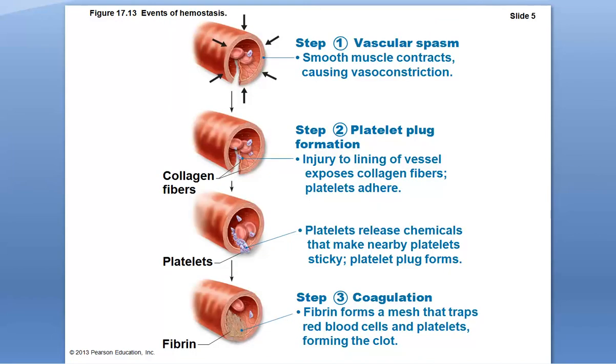Now, if we go back to the overview of these processes, we can liken this to fixing a pipe that's burst in a home. The first step, vascular spasm, would be you turning off the water. The second step would be putting in a temporary plug to the pipe, and the third step would be the soldering or the replacement of that particular piece of pipe.